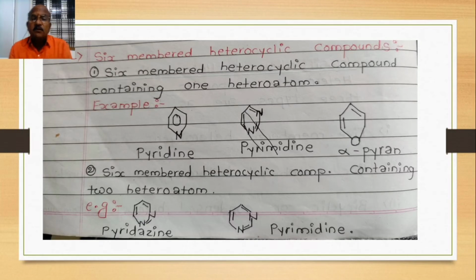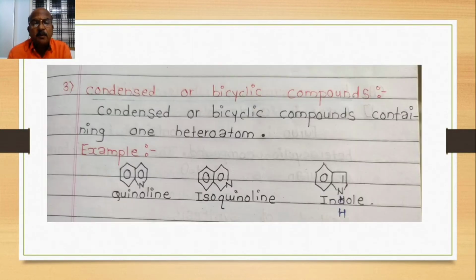Second, where more than one heteroatom is present: two nitrogens present in the benzene nucleus, replacing CH, give pyrazine, and when the position is changed, that is pyrimidine. These are examples of 6-membered heterocyclic compounds.